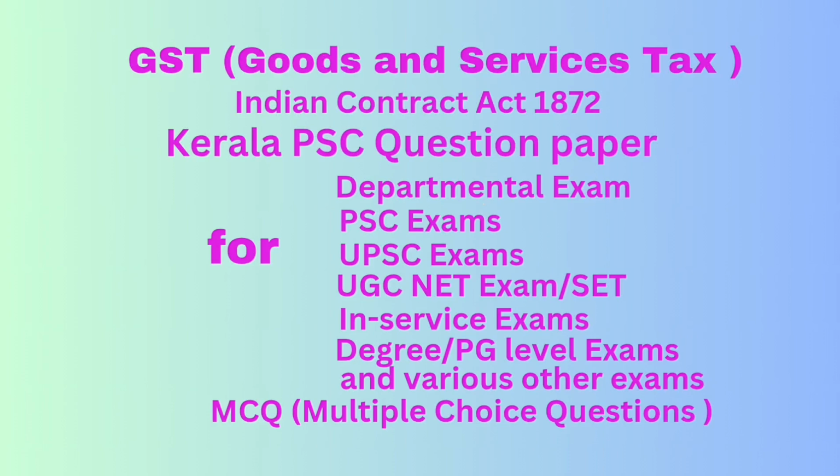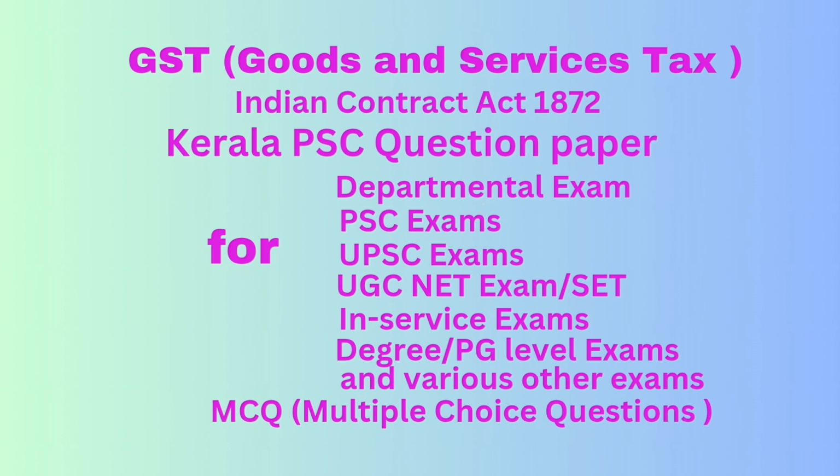Question number 29. In which of the following cases will silence be interpreted as fraud? Option A, mere silence to facts likely to affect the willingness of a person to enter into a contract. Option B, silence will never be interpreted as fraud. Option C, the circumstances are such that the silence itself is equivalent to speech. Option D, when the silenced person is in a dominant position to control the contract. Correct answer option C, the circumstances are such that the silence itself is equivalent to speech.